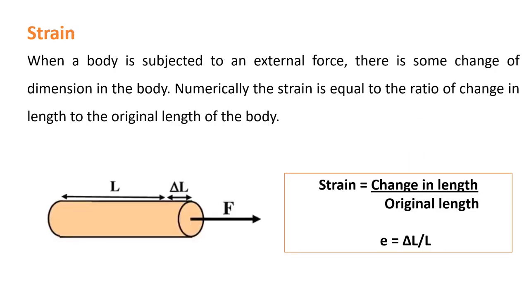Next term is strain. When a body is subjected to an external force, there is some change of dimension in the body. Numerically, the strain is equal to the ratio of change in the length to the original length of the body. In this diagram, delta L represents the change in length with application of force. In equation, strain is equal to change in length divided by original length. There is no unit for strain.